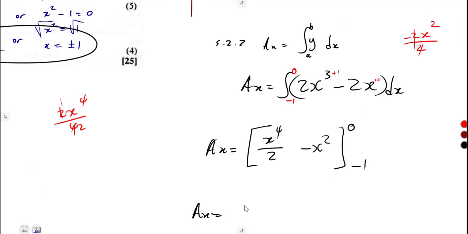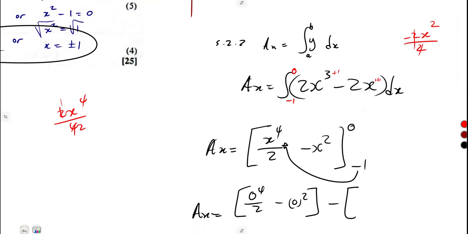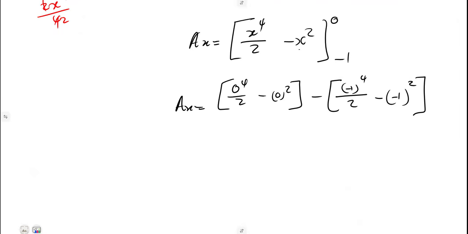Substitute 0 in place of x: 0 to the power of 4 over 2 minus 0 squared. Then in place of x, we substitute our lower limit -1: that's -1 to the power of 4 over 2, minus -1 squared. You simplify each part separately.